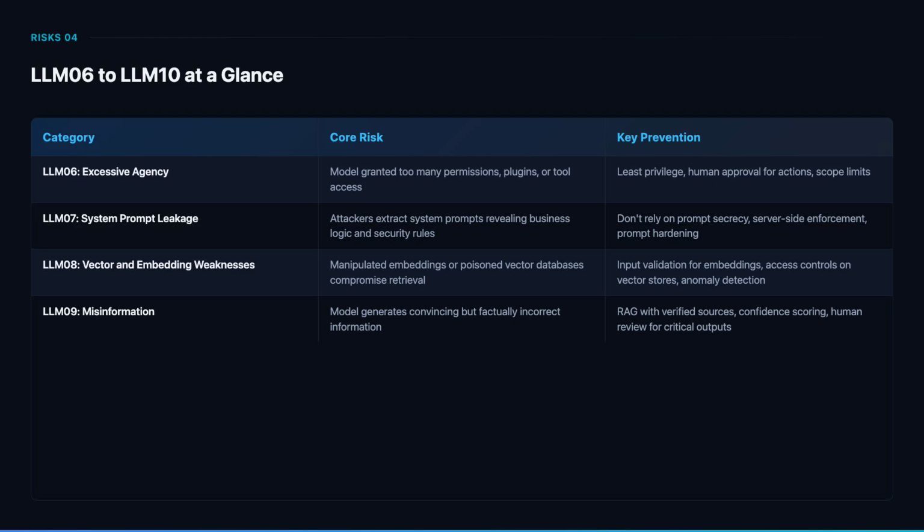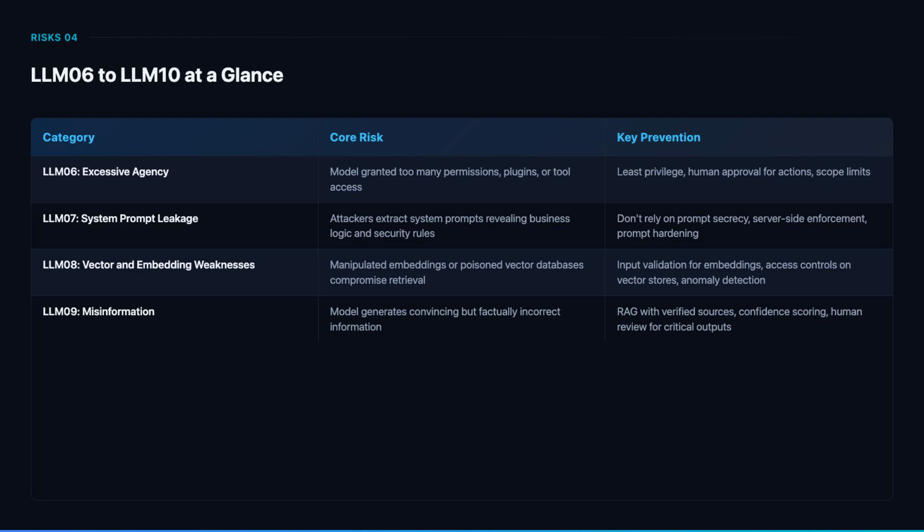LLM 09 misinformation covers the risk of models generating confident but factually incorrect information, often called hallucinations. This is especially dangerous in healthcare, legal, and financial applications where incorrect information can cause real harm. Prevention requires retrieval-augmented generation with verified source documents, confidence scoring and uncertainty flagging, human review for critical outputs, and clear disclaimers about AI-generated content.